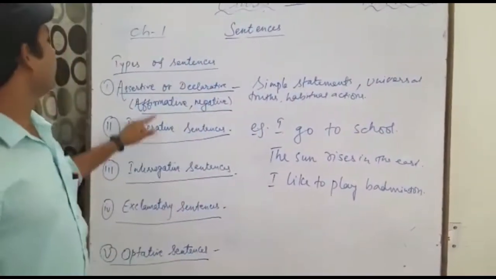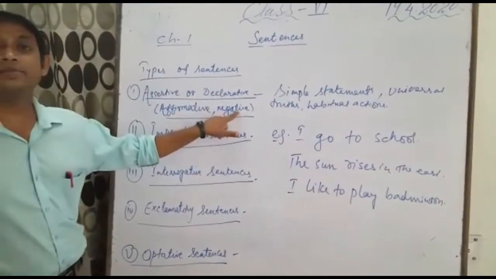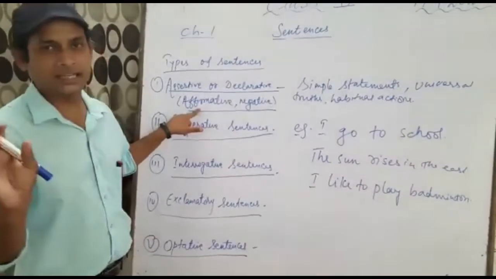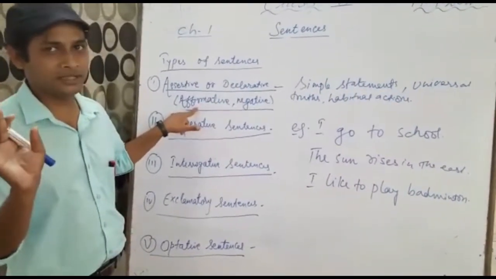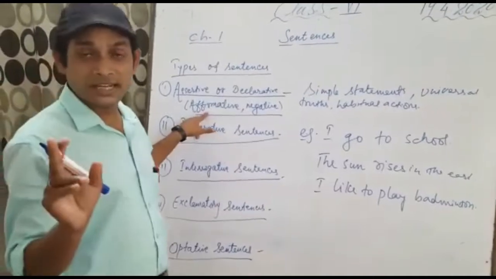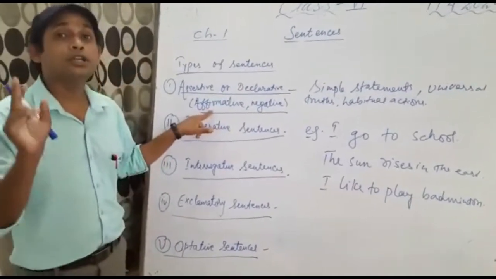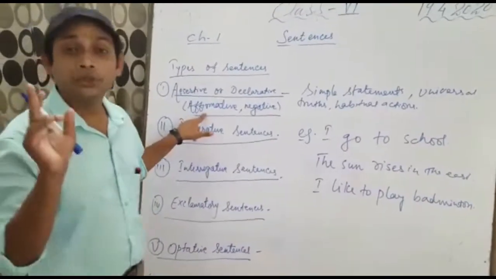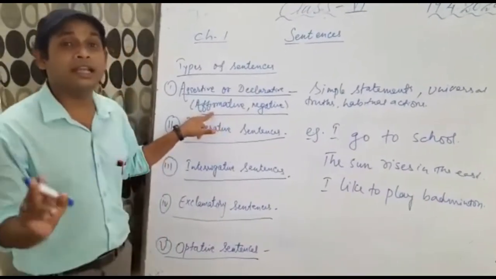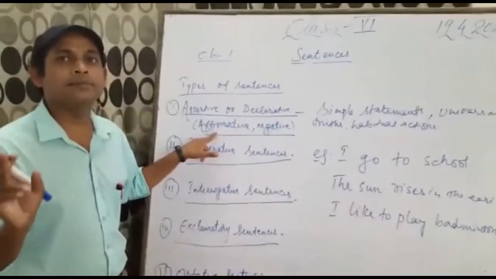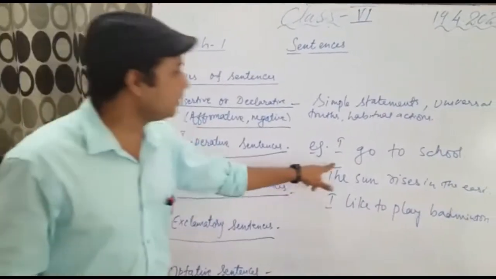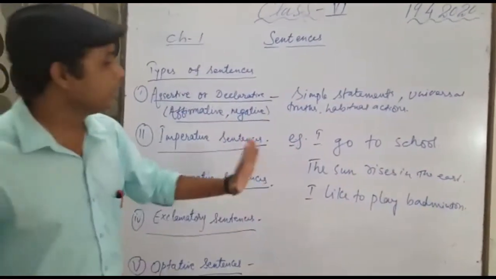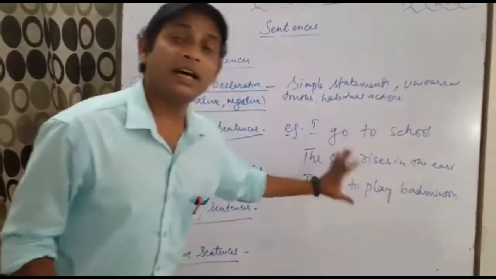Now I'll tell you what are affirmative and what are negatives. Those sentences in which no, not, nothing words are not there are called affirmative sentences. I repeat, those sentences which do not contain no, not, nothing in them are the affirmative sentences. For example, look at all these three sentences. There is no not, no nothing, no never. Okay, so they are affirmative sentences.